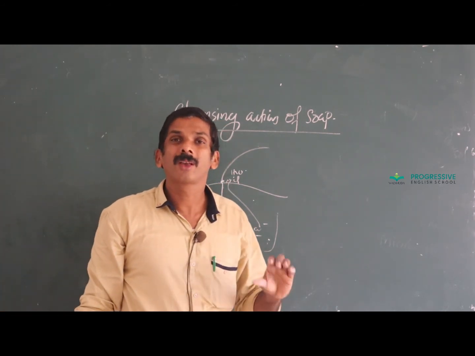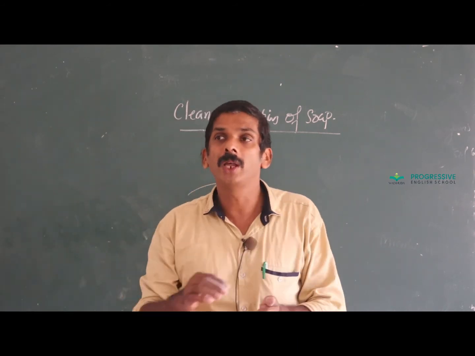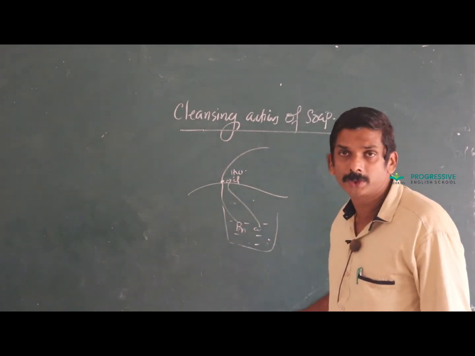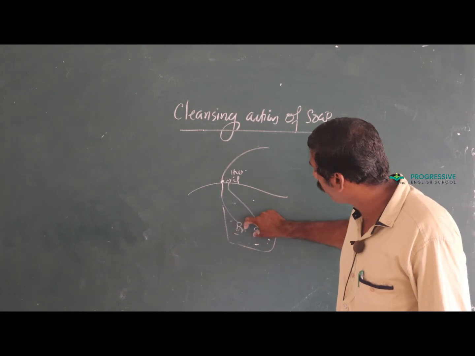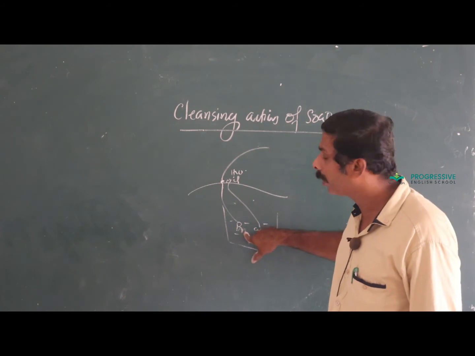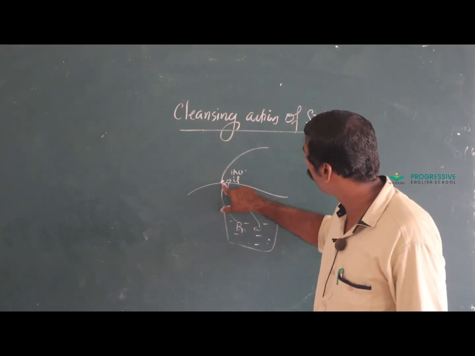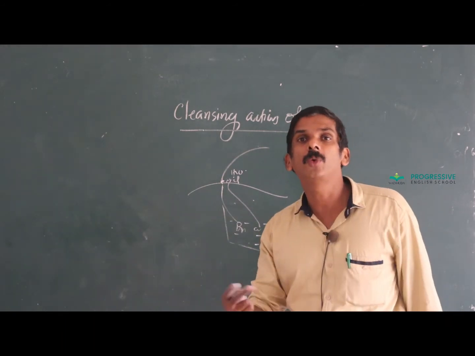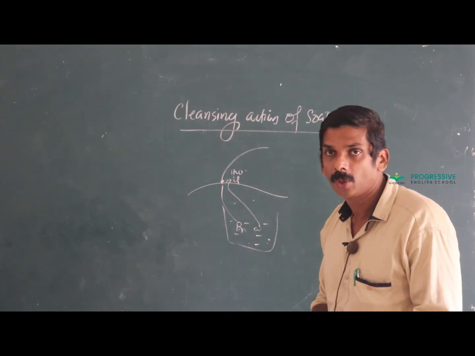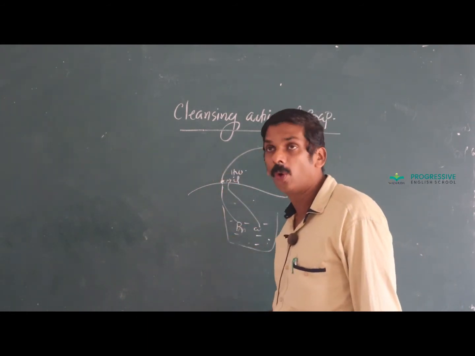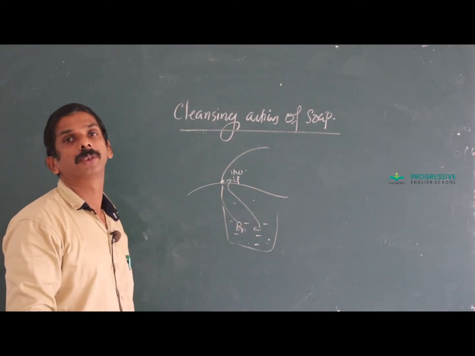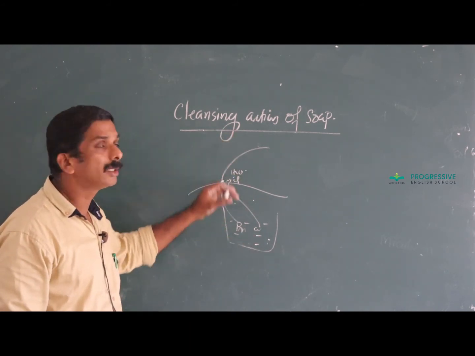Dirt usually collects or deposits on the oil layer of the cloth. When the dirty cloth is soaked in water containing soap solution, the micelle formed in water, the hydrocarbon part of this micelle attaches with this oil layer and the polar end to water. As a result, it reduces the interfacial tension between dirt and cloth. Finally, dirt is slowly displaced from the surface of cloth and hence cloth becomes clean. That is the cleansing action.